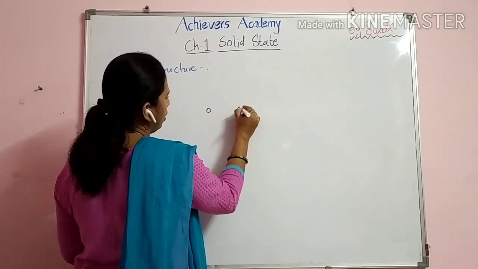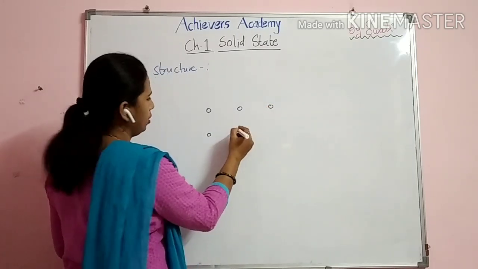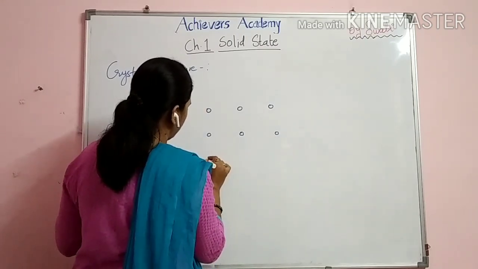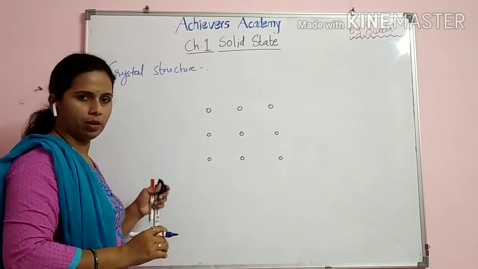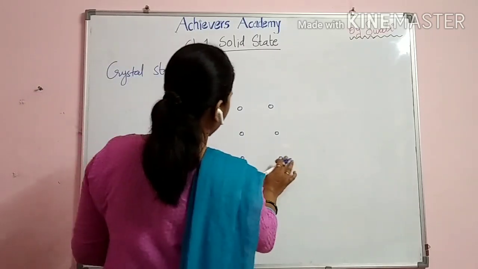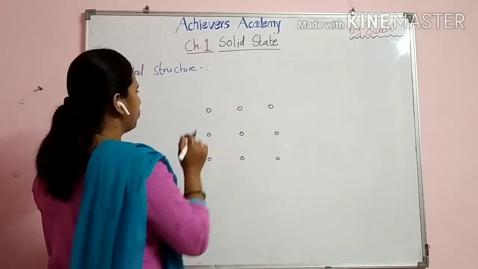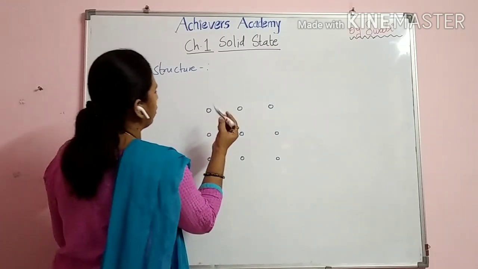So students, see here, I am drawing this diagram. You all please pay attention to how I am drawing it. At equal distances we will draw these spherical particles, these nine spherical particles we have drawn. Okay, we should try to bring them in one line. Then we will join these spherical particles.